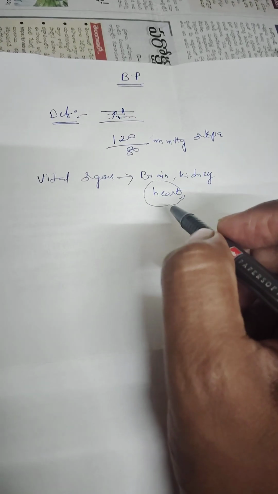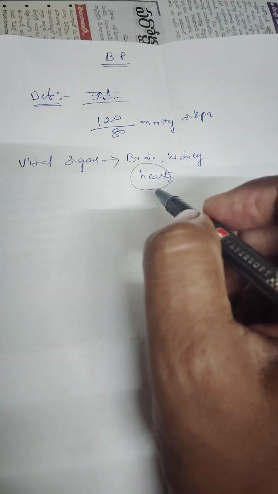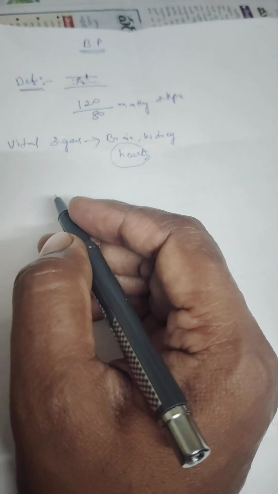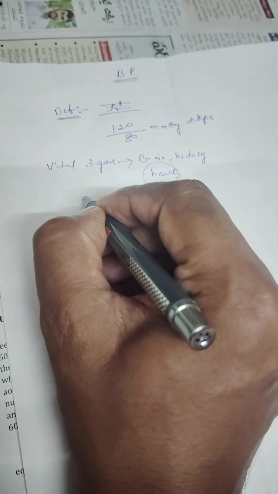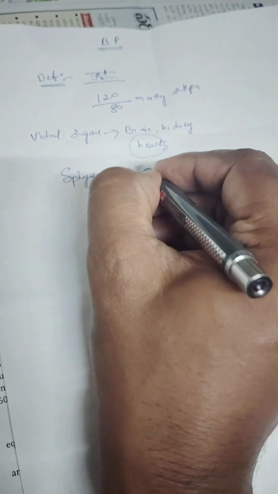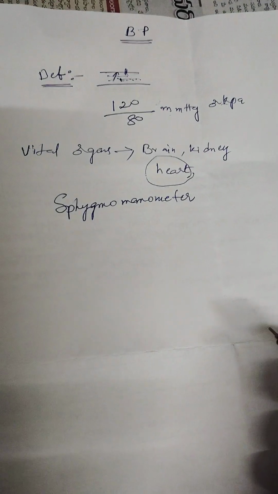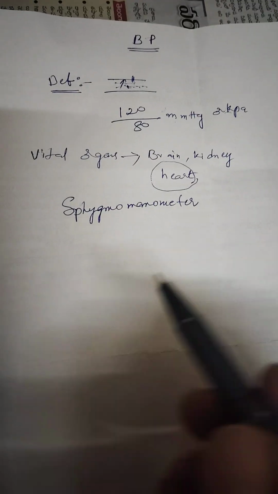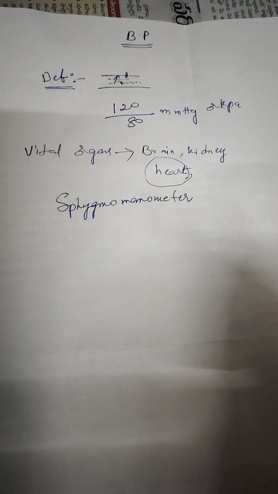Here, the instrument we use to measure the blood pressure is the sphygmomanometer. It will come as an MCQ or fill in the blanks: dash is the instrument used to measure the blood pressure. Sphygmomanometer. Okay.